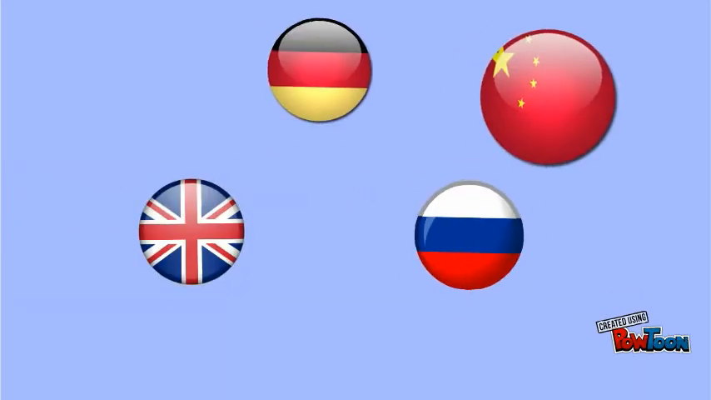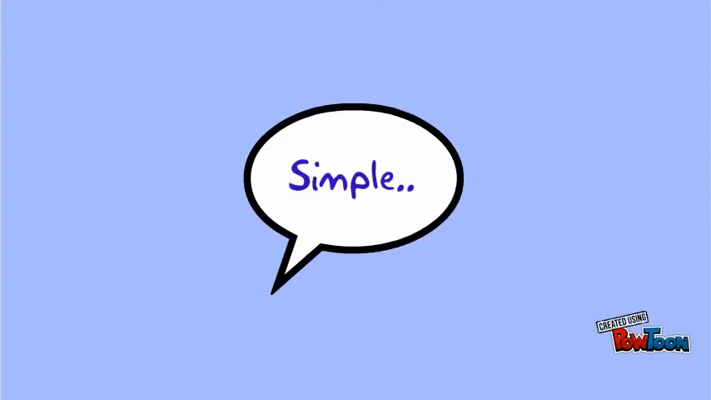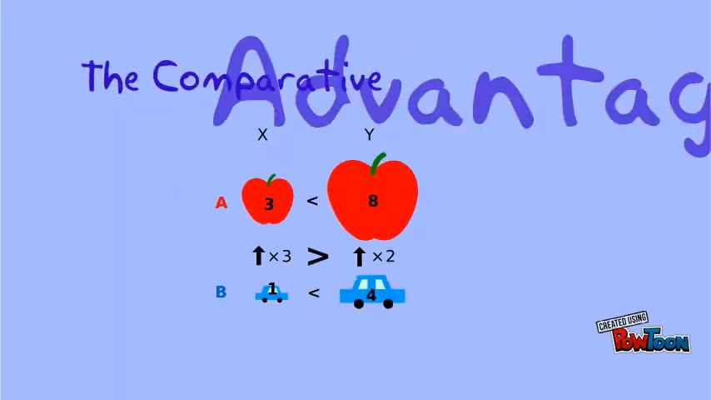But remember, other countries like England, China, Russia, Germany, France are also able to produce all of these things. So all of this would be explained by a simple economic concept, which is the comparative advantage. In order to understand the comparative advantage, we must analyze the opportunity cost.